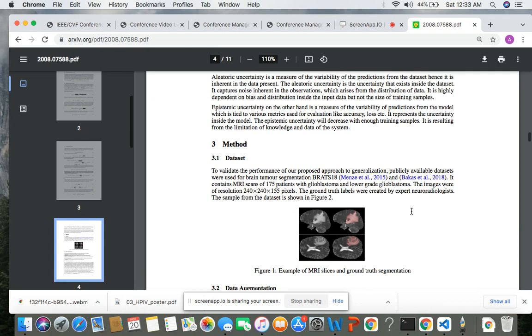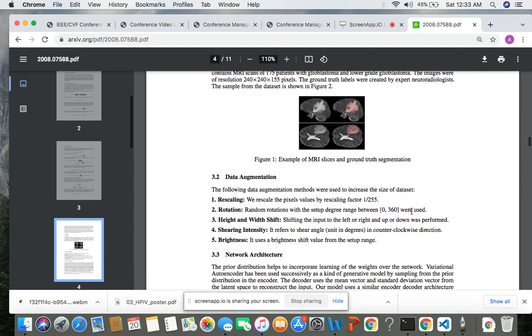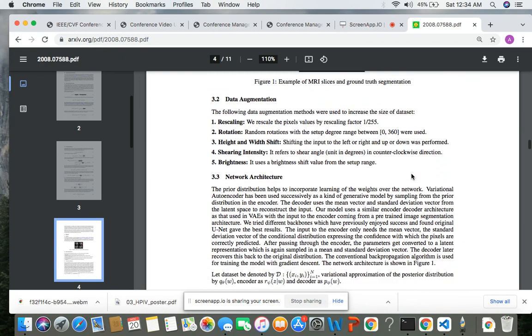Going over the data set, we have used the commonly used BraTS data set for brain tumor segmentation. So here is a sample of a brain MRI slice as well as the ground truth. We did data augmentation to increase the size of the data set. Some of the operations that we performed were rescaling, rotation, shifting in both the height and the width directions, changing the intensity, as well as changing the brightness.